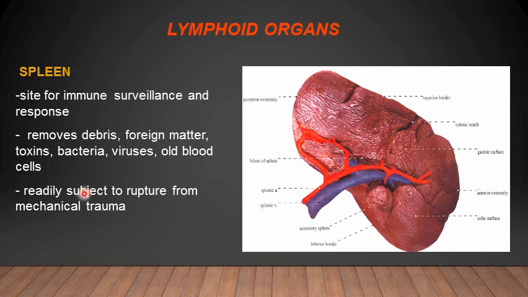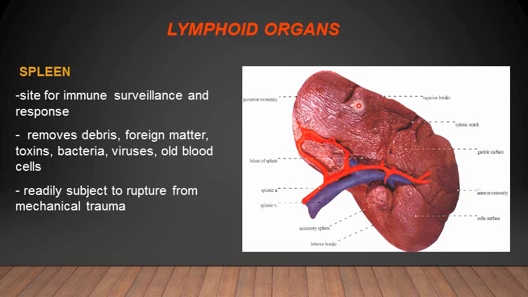And this is going to be present in the abdomen, more towards the left side, and it is protected by the rib cage. It is present in the thoracic cage, surrounded by the lower ribs.